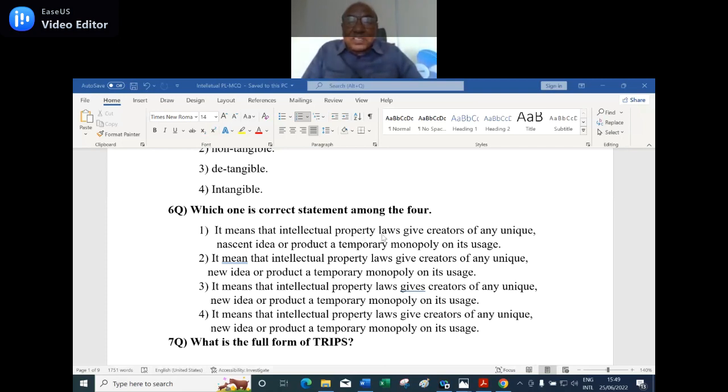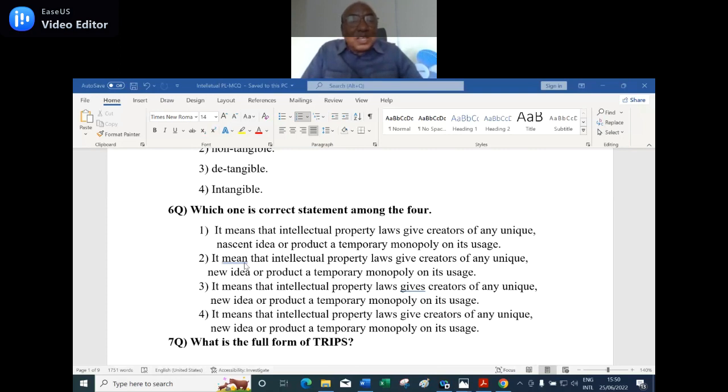In the first one, the law gives, laws give, okay, creator of any unique, I put nascent, instead of new. So it is wrong. The wordings are wrong. Here the verb should be in the plural form, but I said it gives.